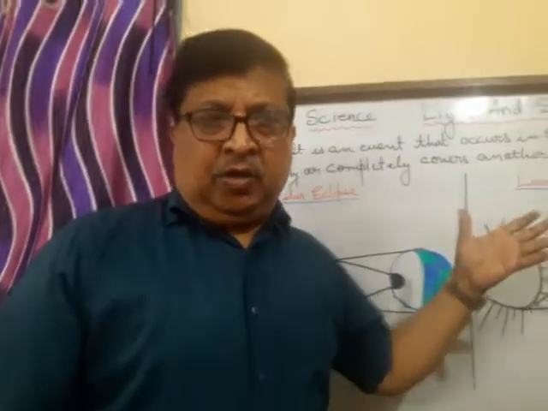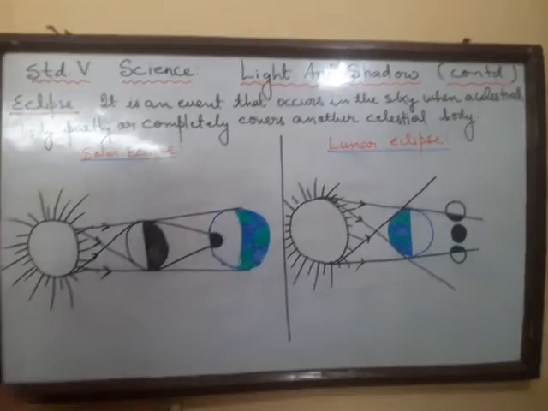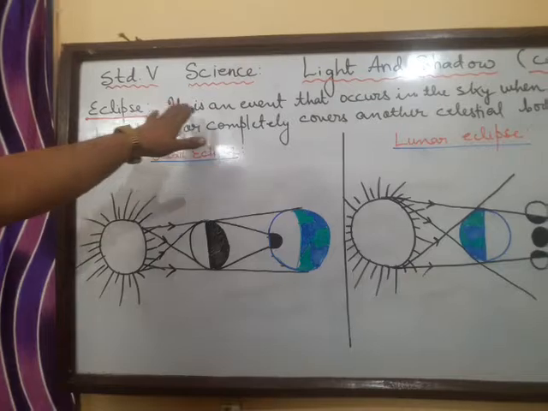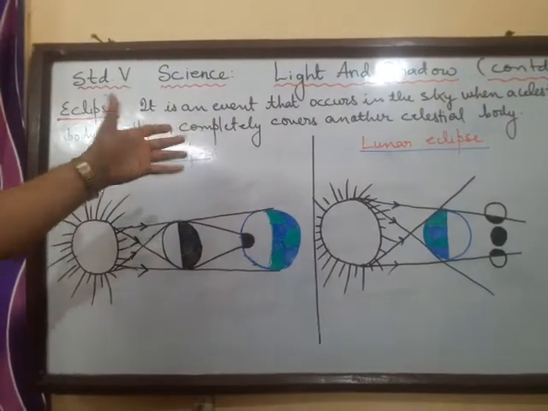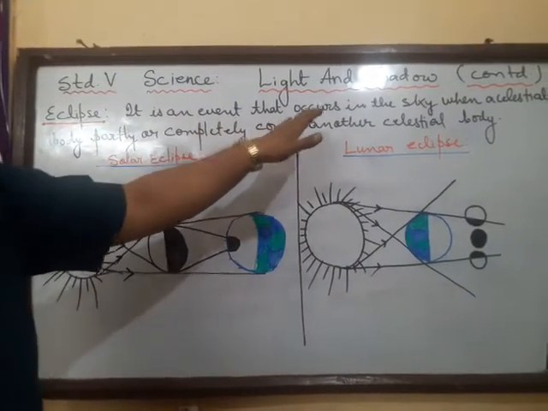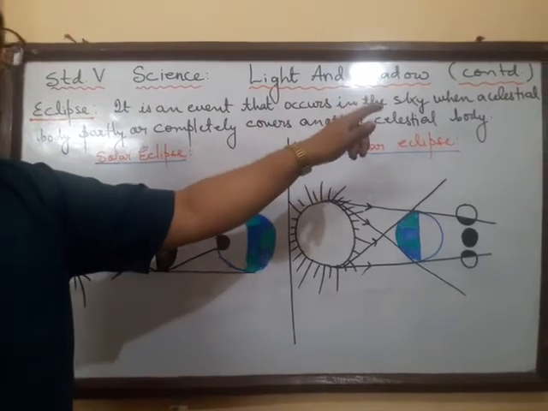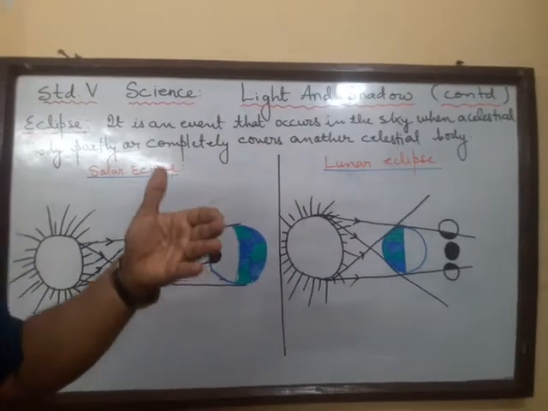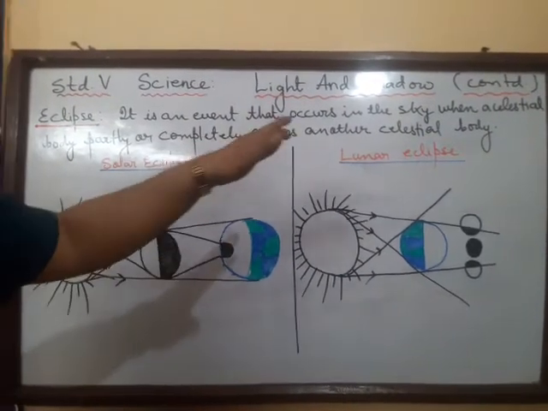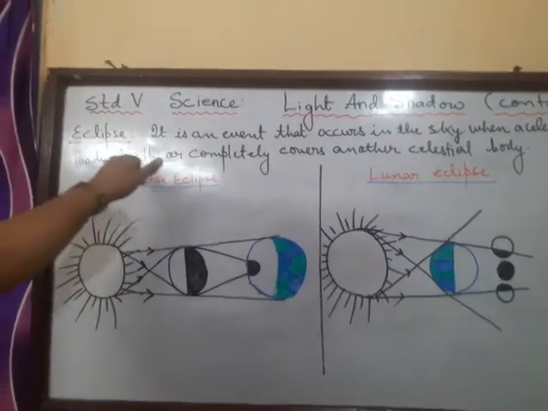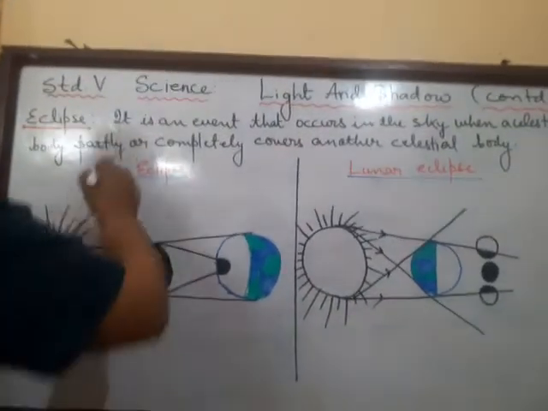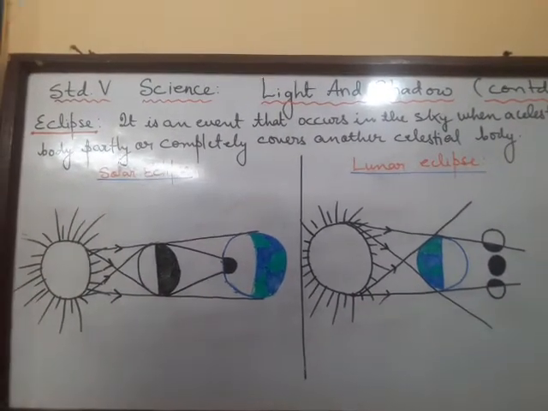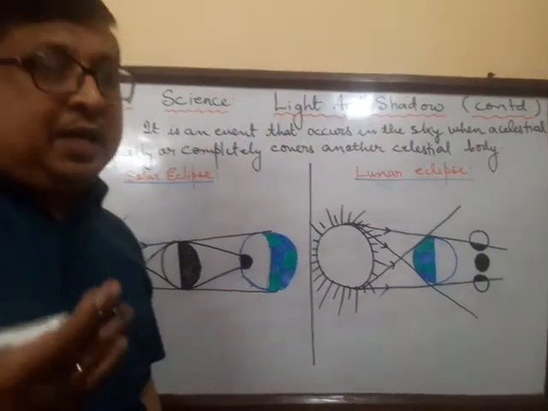Let us see once again on the board and the diagram of the solar and lunar eclipse. First, what is an eclipse? It is a natural phenomenon. It is an event that occurs in the sky when a celestial body, that means a heavenly body, partly or completely covers another celestial body. The earth, the sun, the moon, these are all heavenly bodies. So this is what an eclipse is.